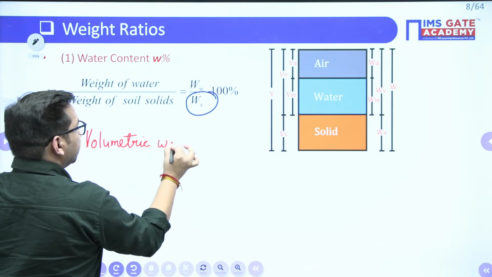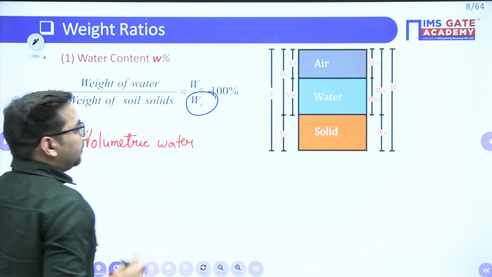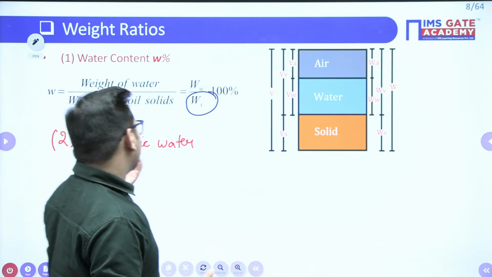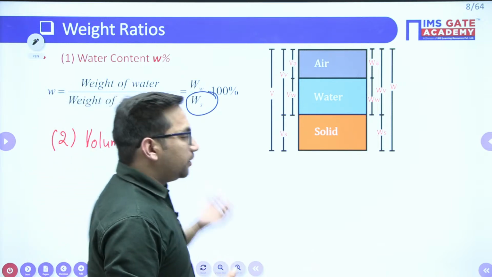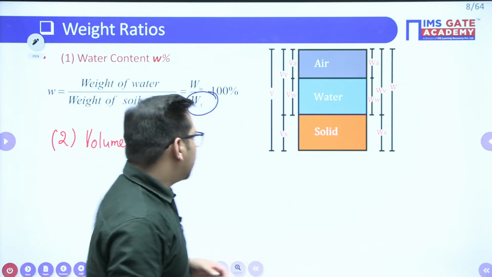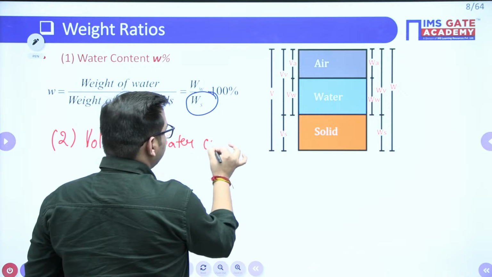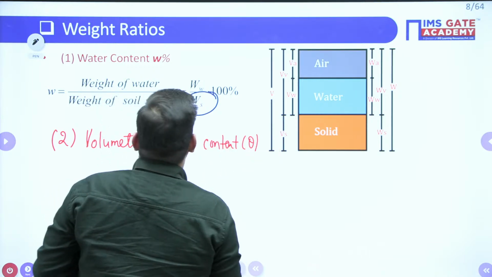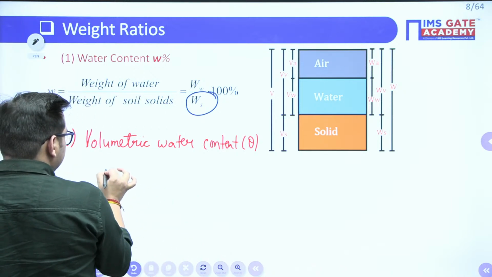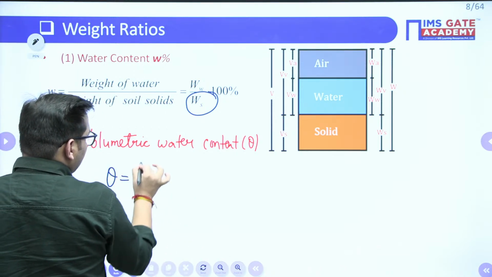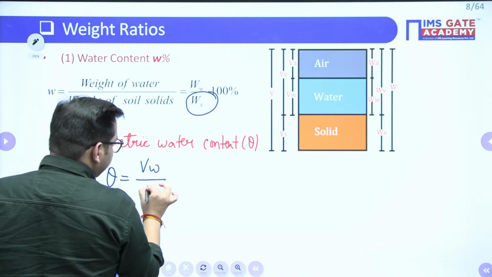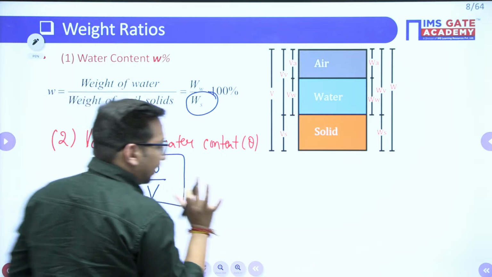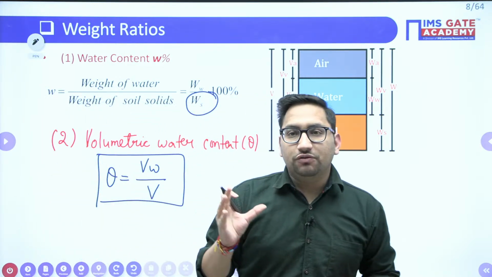So nowadays, if you see the new research in IITs, this water content we generally also represent in terms of volumes. So that is your volumetric water content. Generally we represent it with theta. So what is this volumetric water content? It is your volume of water with respect to total volume of soil. Always remember, it is with respect to total volume of soil. Why total volume of soil?